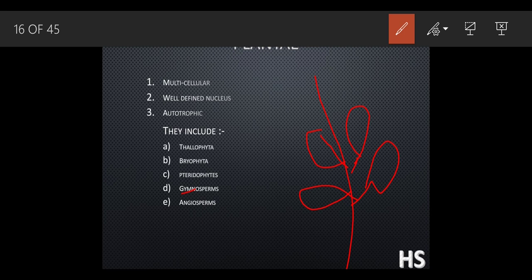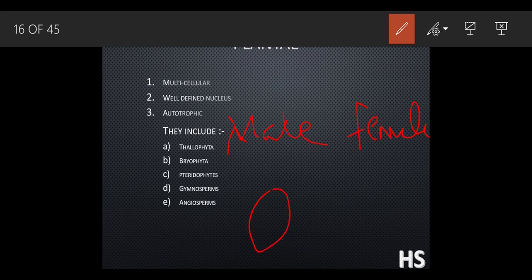These gymnosperms bear a special structure called cones. Gymnosperms bear seeds in a structure called cones. There are two types of cone, the male cone and the female cone. What is present in the male cone? That is the pollen. What is present in the female cone? That is the ovule.